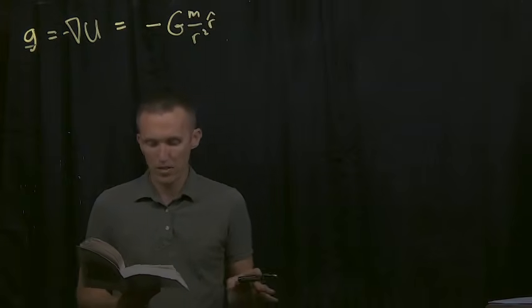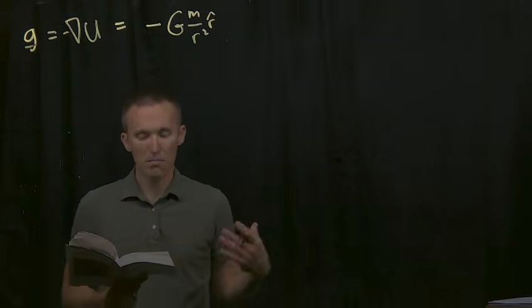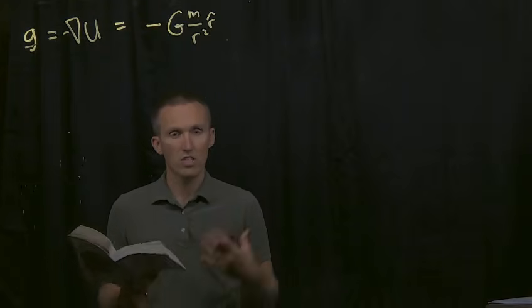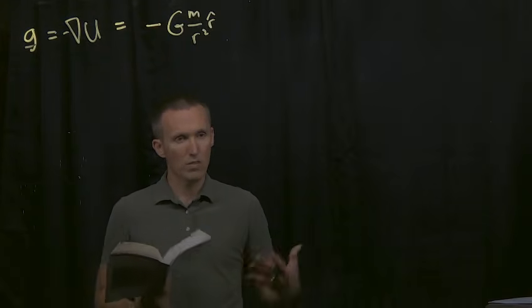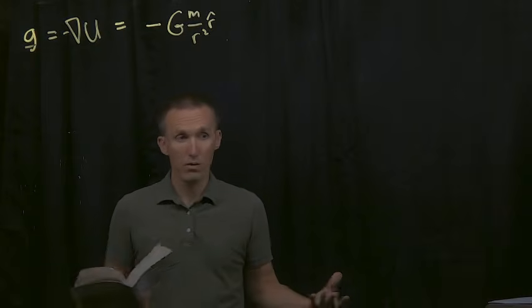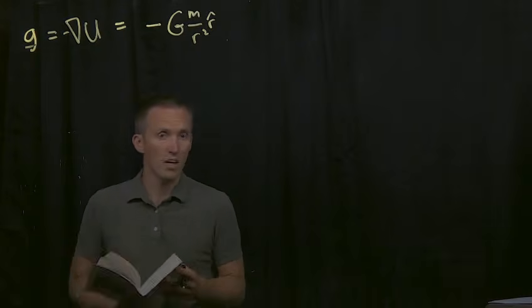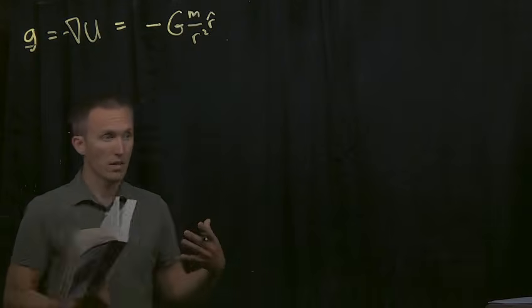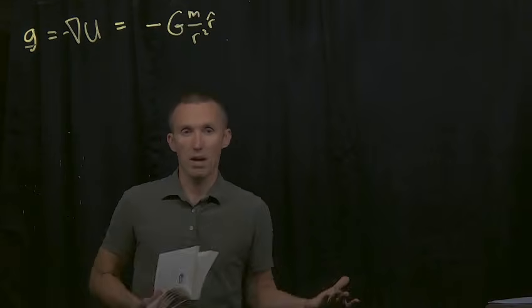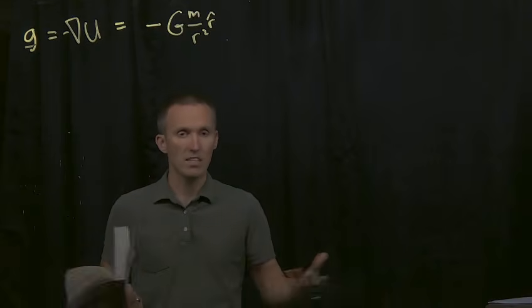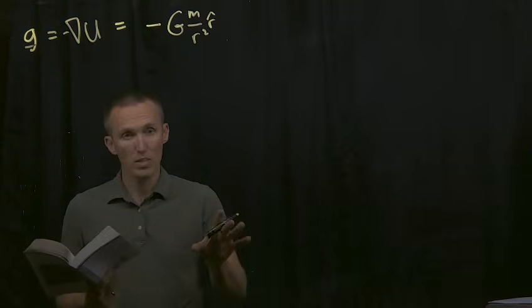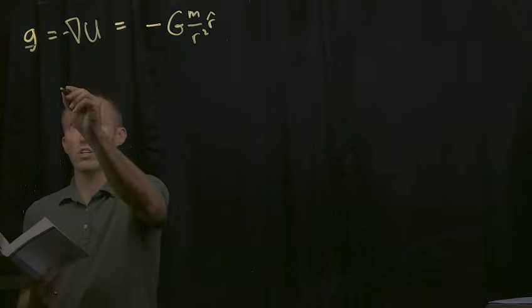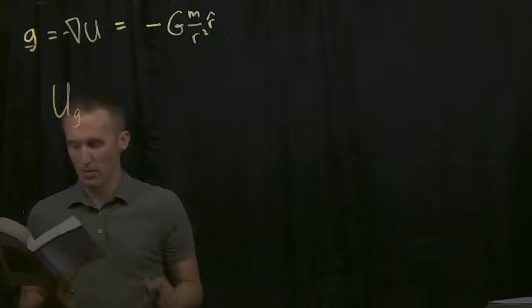So now we're going to think more specifically about the potential as a function of mass and distributions of mass. We might want to be able to figure out the potential of the Earth, but we might also be interested in other kinds of mass distributions, or maybe we're interested in missing mass from the Earth. Maybe we're trying to find a cave or a mine using gravity, for example. So let's talk about the gravity potential in general. So here again is our gravity potential.